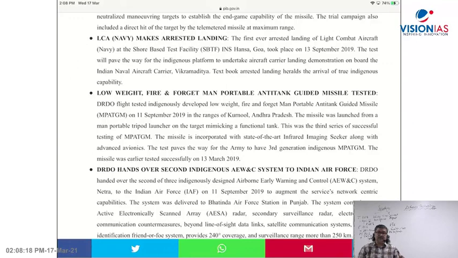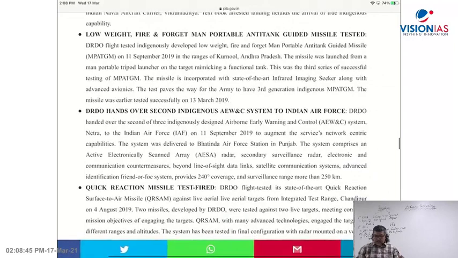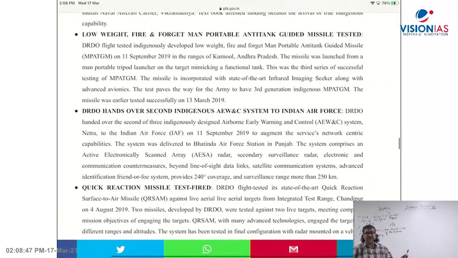The original name of this aircraft carrier is Admiral Gorshkov, which we have renamed as INS Vikramaditya. You have a deck where fighter planes can take off and land. What is arrested landing? Given the length of the runway on the aircraft carrier, after landing the fighter craft has to stop. That is what is called arrested landing. That trial was of a low weight, fire and forget, man portable anti-tank guided missile, SANT, right? An anti-tank guided missile which can destroy a battlefield tank.